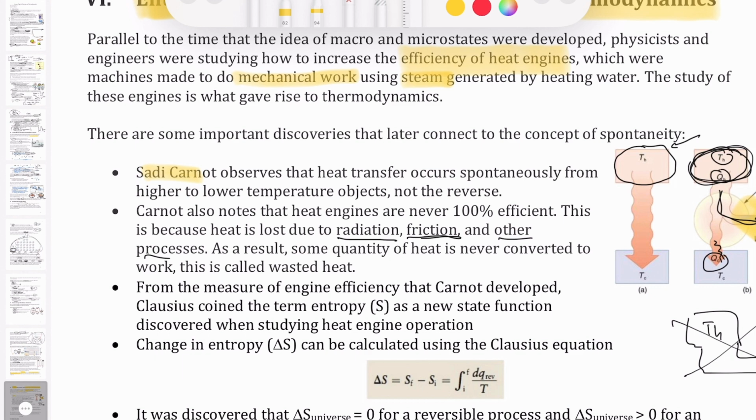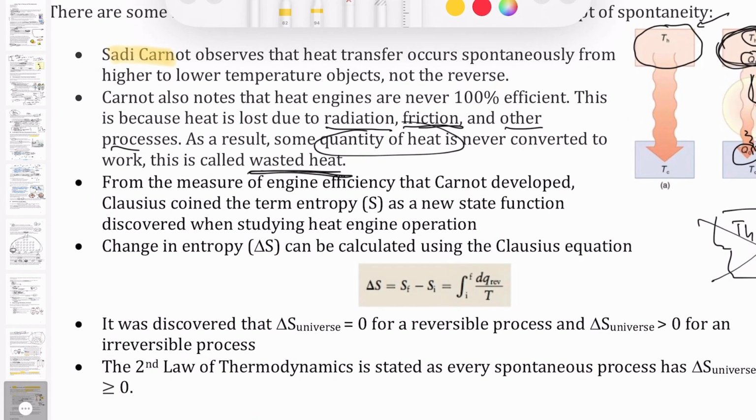Okay. So this quantity of heat that we can never recover and that is lost is what Carnot called wasted heat. Ideally we want to get that heat and make it do some work, but just due to the way things work, the design of these engines and so on, there's always some quantity of it that is lost. It turns out that another scientist later on called Rudolf Clausius then coined this term entropy, which has the symbol S, to express this quantity of heat divided by temperature.